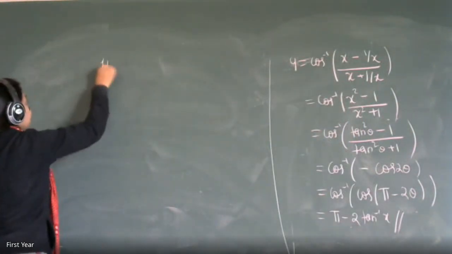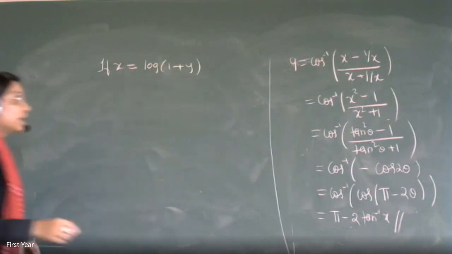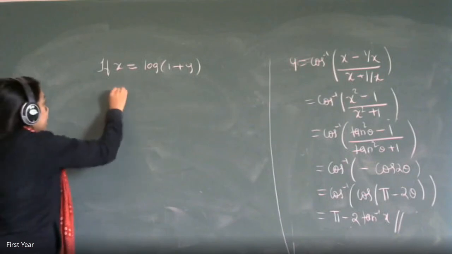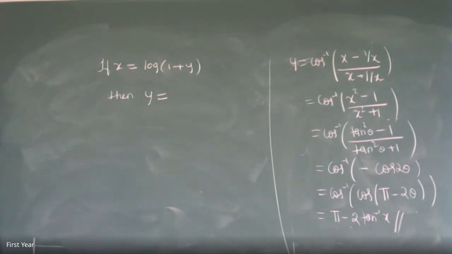If x is equal to log of 1 plus y, then y in powers of x is... I want at least 5 students among you all to give me the correct answer. I know you will get it. It's not at all difficult. Use the trick that you can see in the question only. You want y in terms of x.